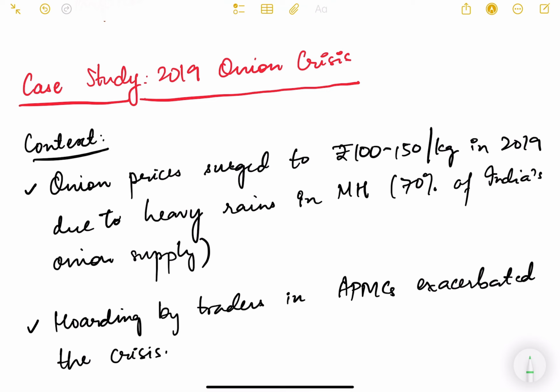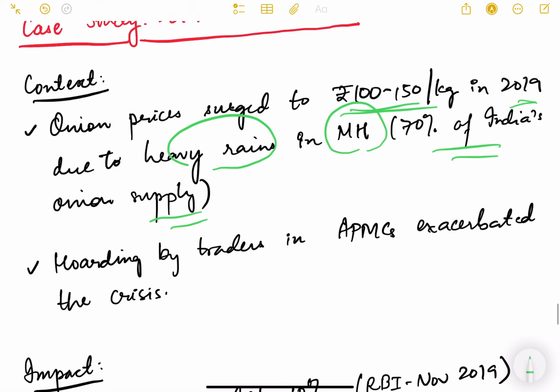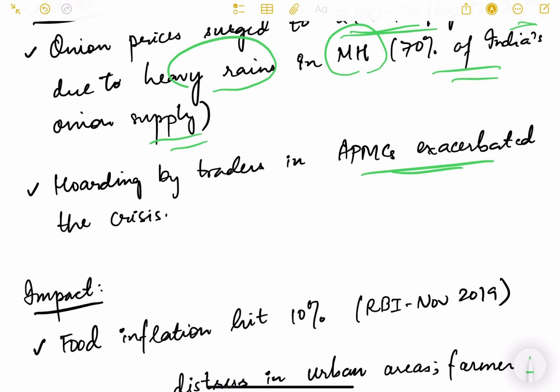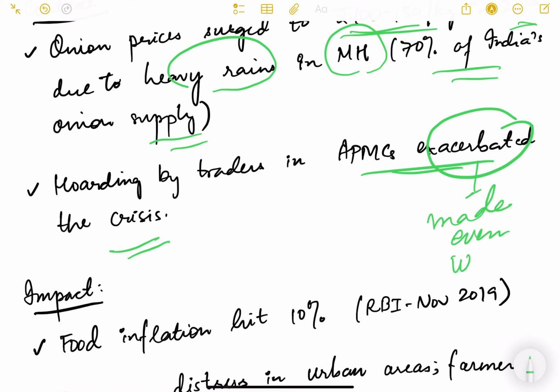What was the context? Onion prices surged to 100 to 150 rupees per kg in 2019 due to heavy rains in Maharashtra. 70% of India's onion supply comes from Maharashtra, that too from the Nashik region. And hoarding by traders in APMCs exacerbated the prices. Exacerbated meaning made even worse. Condition became worse because of hoarding by the traders.